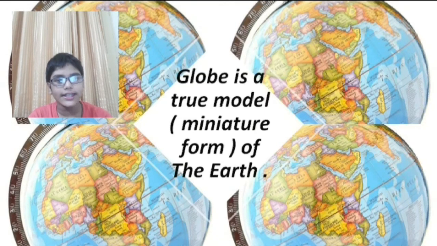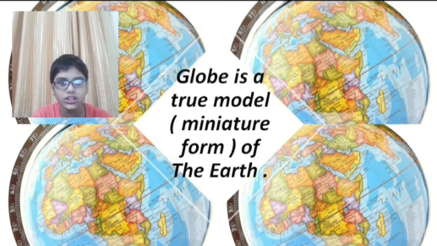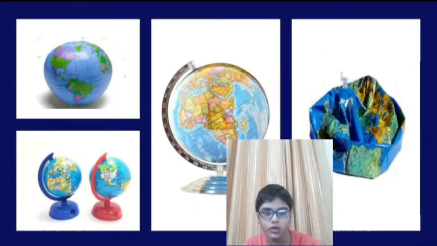So, before studying the longitudes and latitudes, we will first study the globe. As we are not an astronaut and we can't study the earth, as the longitudes and latitudes lie on the earth, we will study the globe. So, what is the globe? A globe is a true model or the miniature form of the earth. There are various types of globes. Some are inflatable and some are pocket globes, and some are very heavy and cannot be carried everywhere.